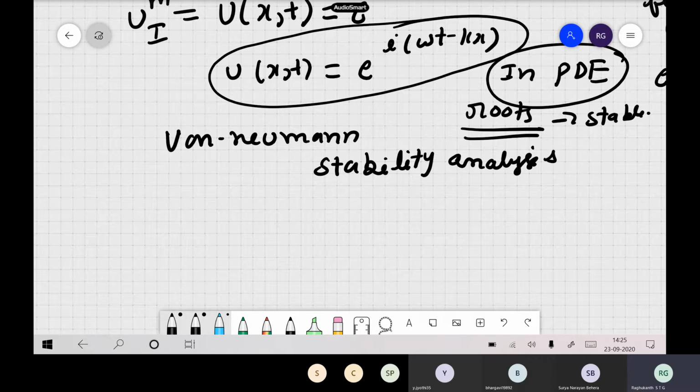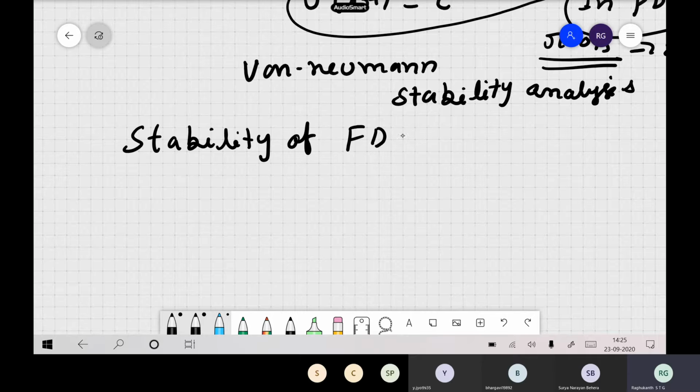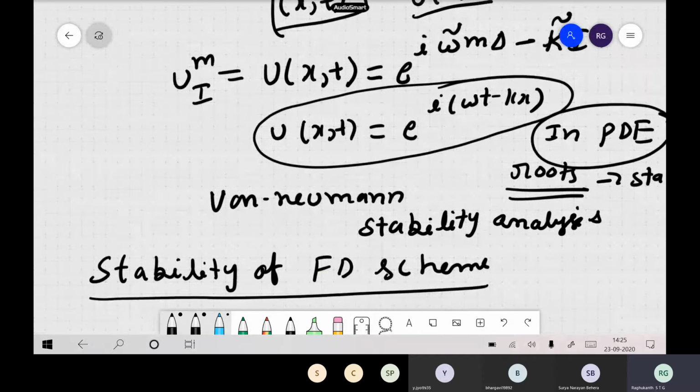Now let us check the stability, not of our equation, but of our finite difference scheme. We have to check the stability of our finite difference scheme, not our original wave equation. The same concept we use. You have to use e to the power of i omega t minus kx.